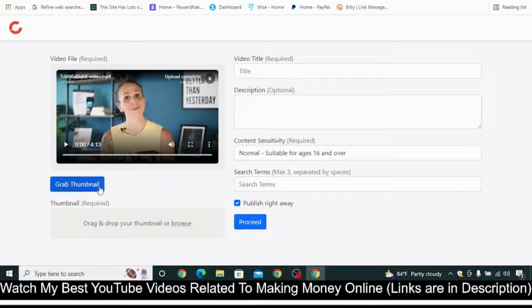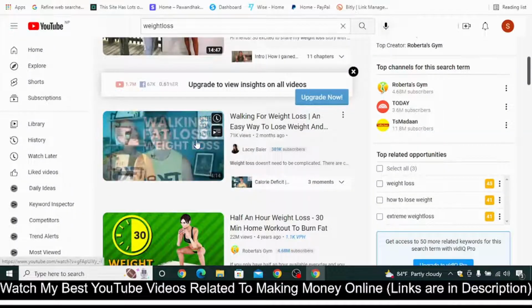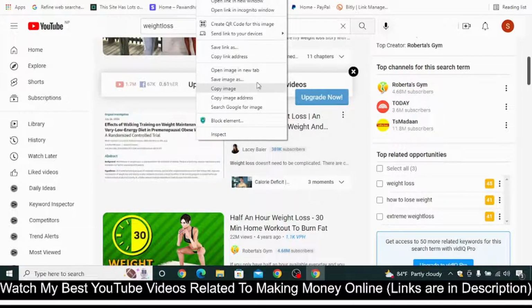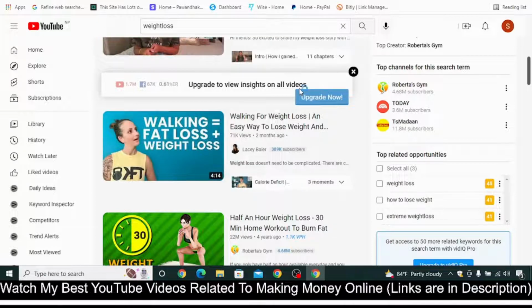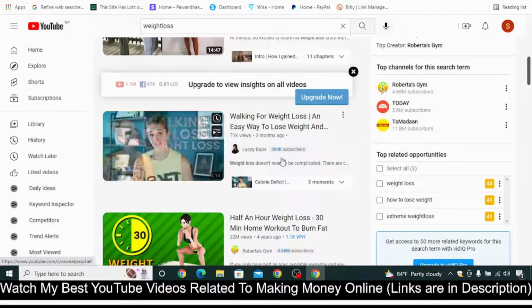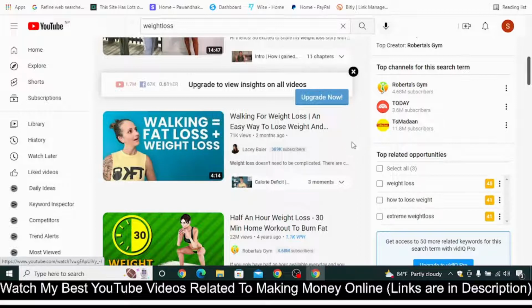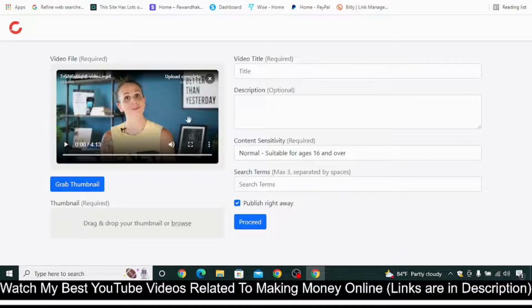So now you need a thumbnail. You can create your own thumbnail by using Canva or something like that, but if you don't want that, then you can simply come here, right click, and click on save image as, and then save the image that is used here. But in the case of thumbnails, I would recommend that you try to create your own version of the thumbnail. And if you don't want to do that, then you can directly upload it by taking a screenshot from the video itself.